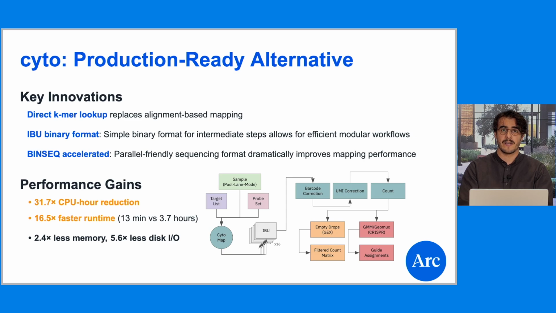We additionally separate and open source downstream processing, such as barcode filtering and guide assignment, and allow for that tooling to be used outside of Cyto. All of the individual components in Cyto can be run and resourced independently, allowing for very configurable and deterministic runtimes. Cyto additionally builds on our work with BINSEQ, a modern binary format for sequencing data that allows us to scale throughput linearly with the number of threads, avoid the I/O limitations inherent to FASTQ, and significantly reduce our storage requirements.